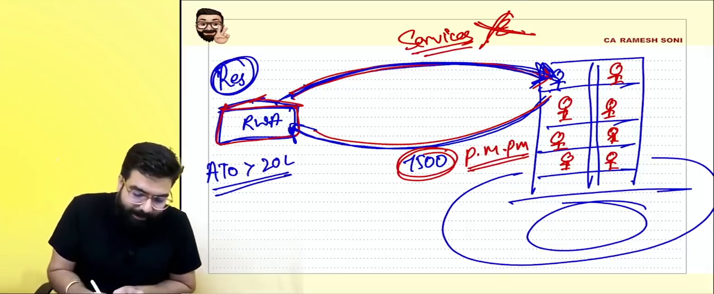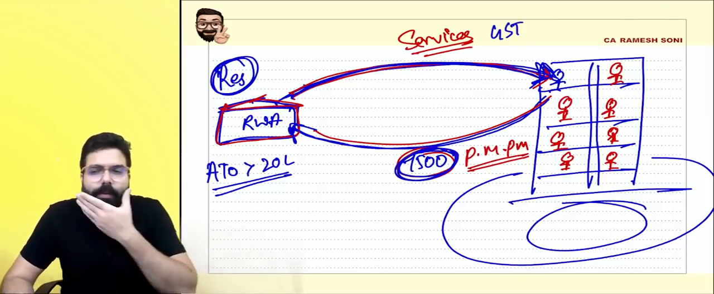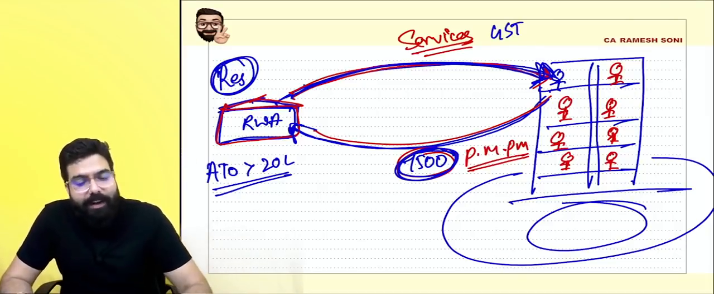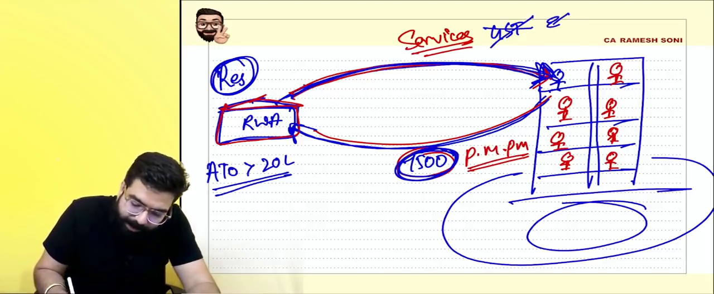Now my question is, if they are charging 7,500, will GST come or will it be exempted? Sir, up to 7,500 it is exempted. GST will not come, it is exempt.